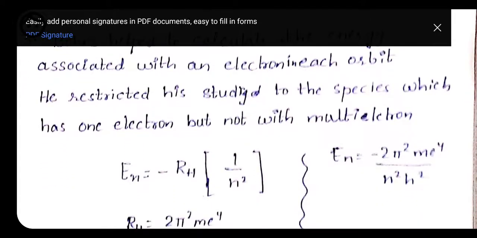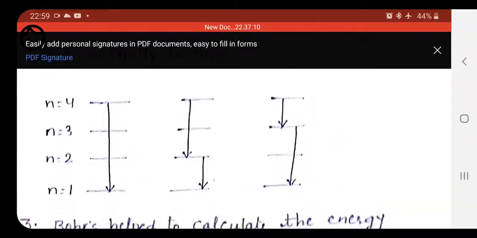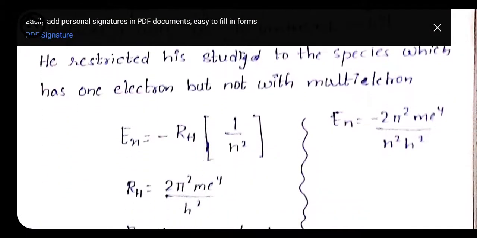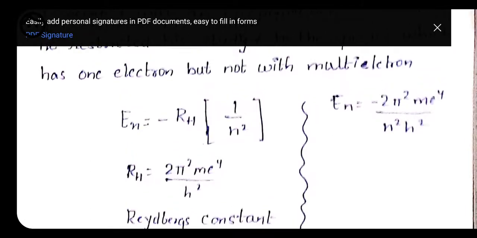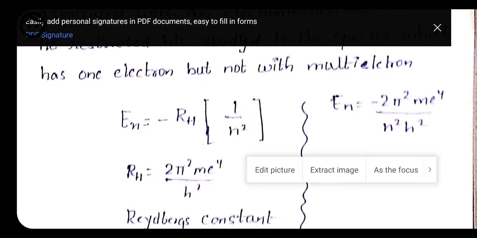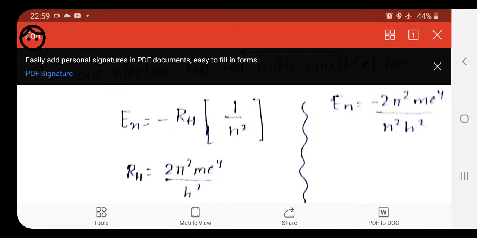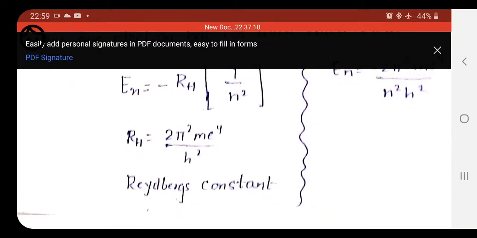And for the calculation of energy associated with the electron, we have one formula, that is En is equal to minus RH, where RH is the Rydberg's constant, times the bracket 1 upon n square. Here the value of the Rydberg's constant is 2 pi square me4 upon h square.